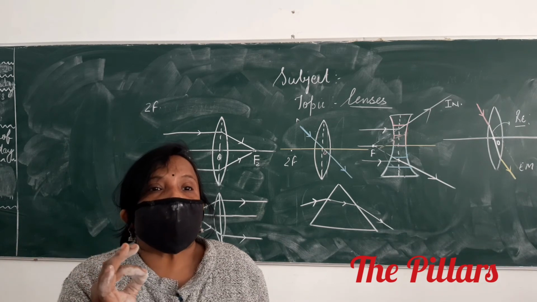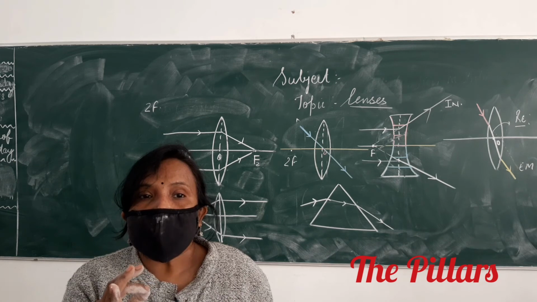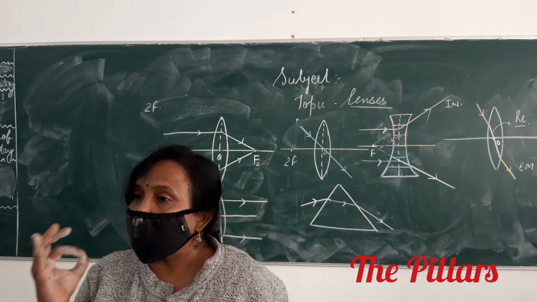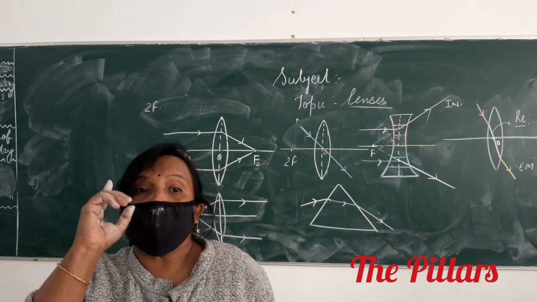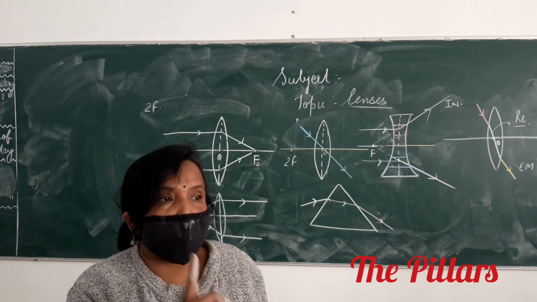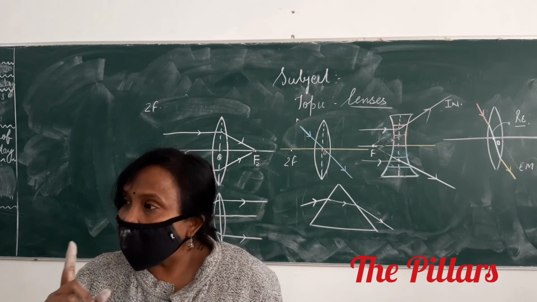In this question, your ray diagram was not asked for you to draw, but that is hidden. You are supposed to draw the ray diagram. Is it clear?